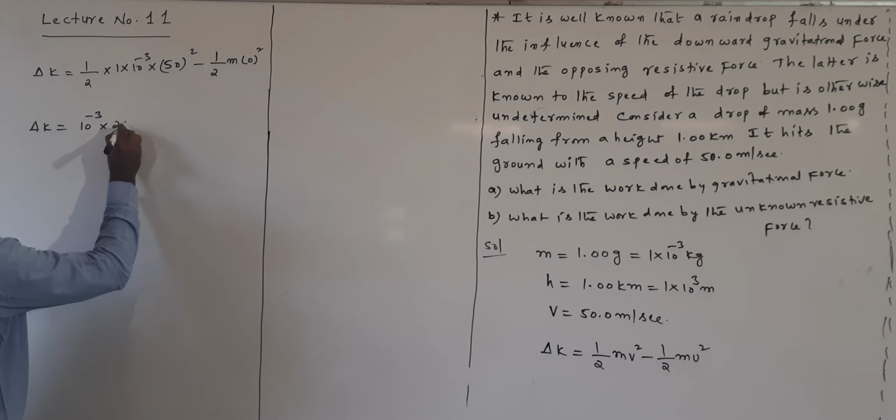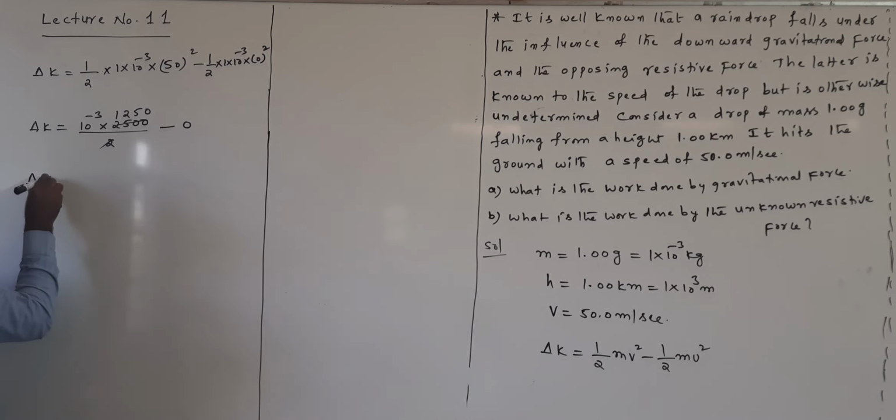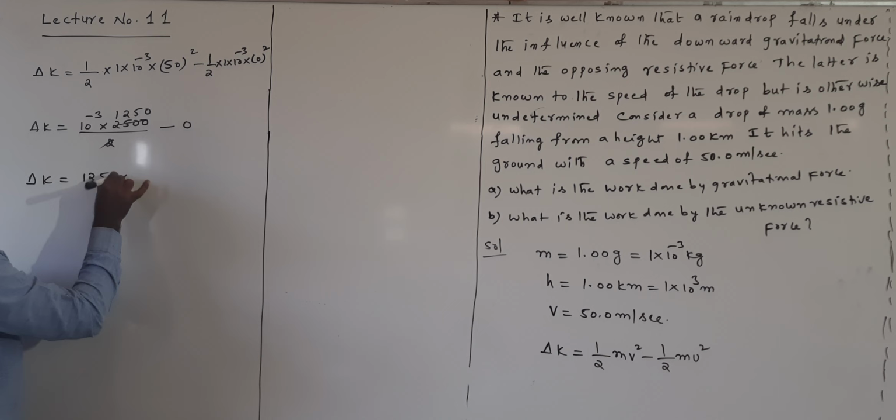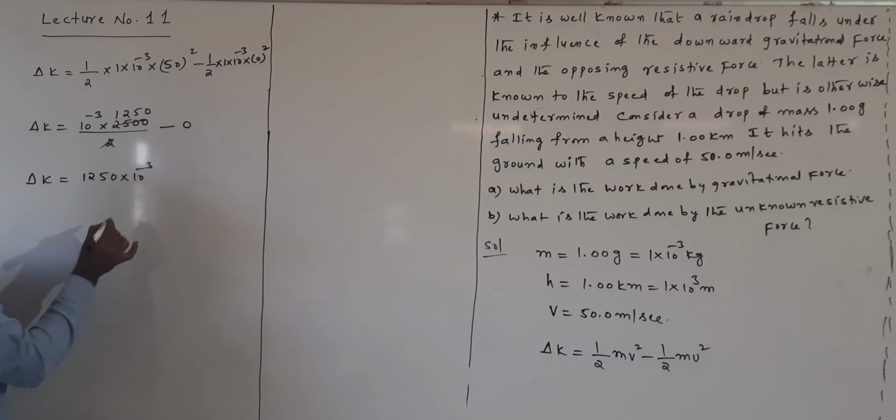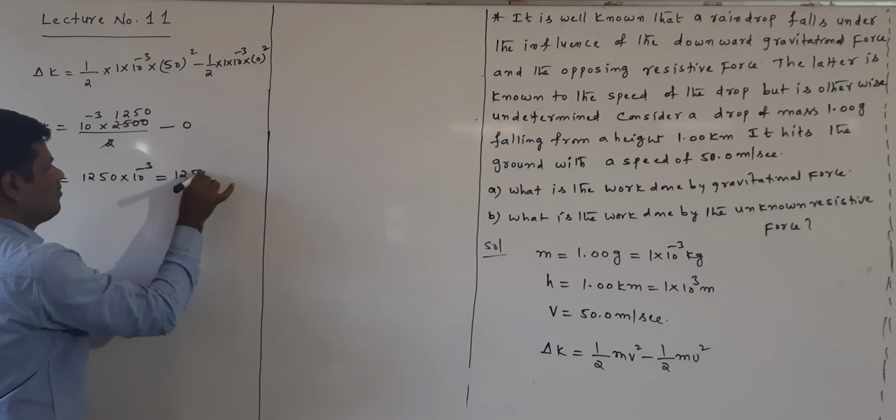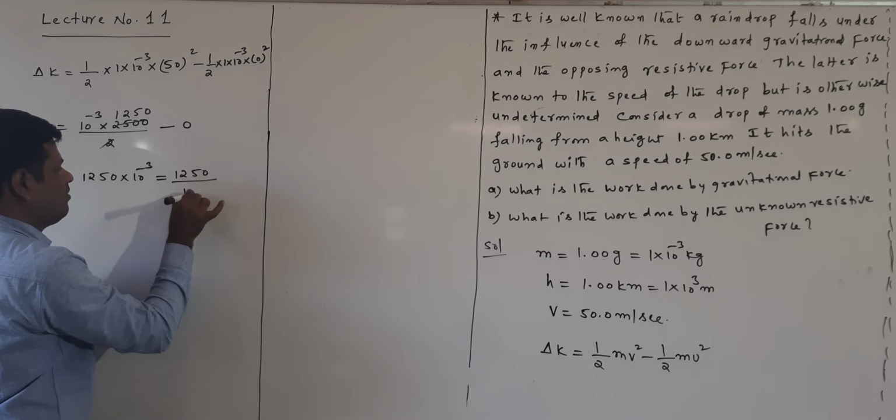Now 2 1s are 2, 2 2s are 4, remaining 1, 2 5s are 10, 12 50. Delta K, change in the kinetic energy, is equal to 1250 into 10 power of minus 3, means 1250 by 10 power of 3.